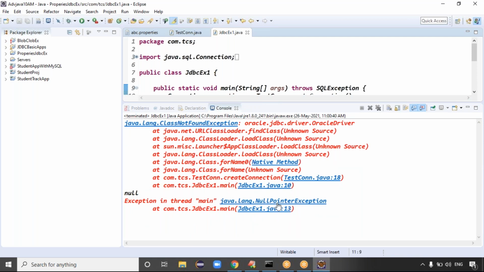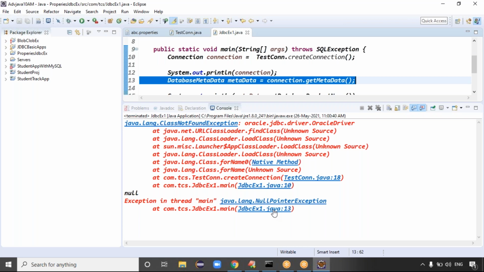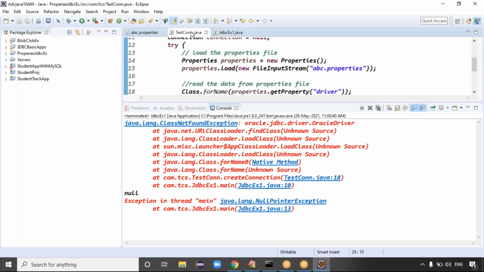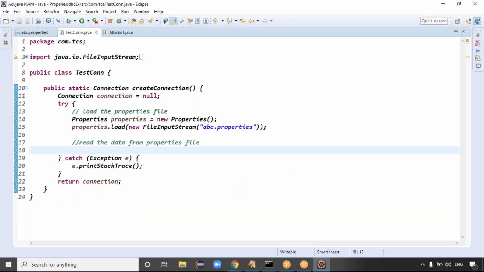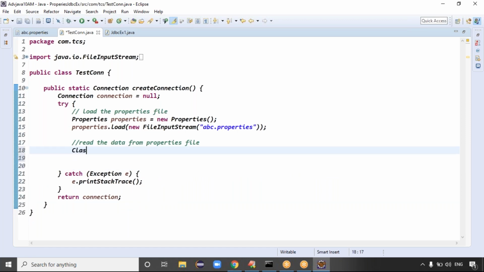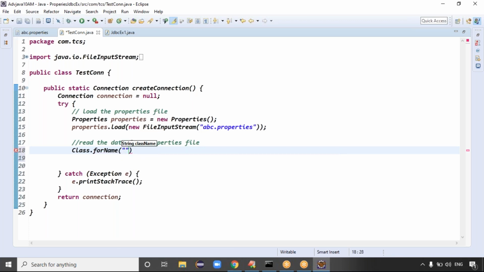Sir, is ABC properties in the same package? First of all, we are not getting the connection object. That is the worst thing actually. Guys, do one thing. Let me write this code again. The property file data is correct only, but you have to write the connection properties again. So first of all, we have to load the driver, guys. To load the driver, let me use the Class dot forName method.